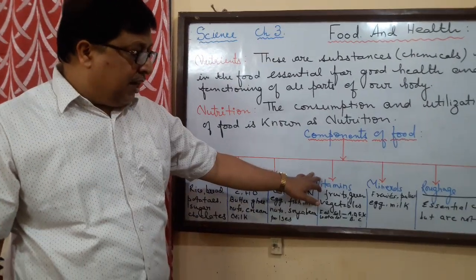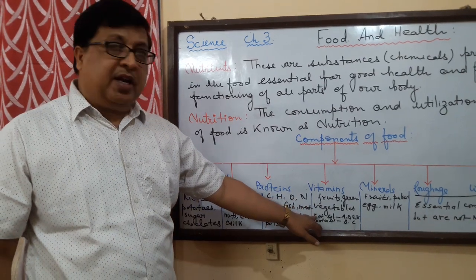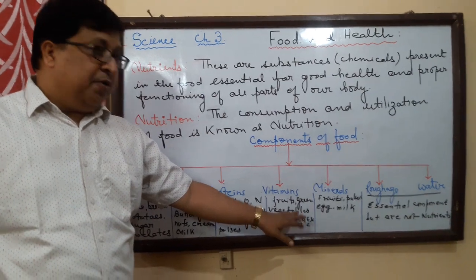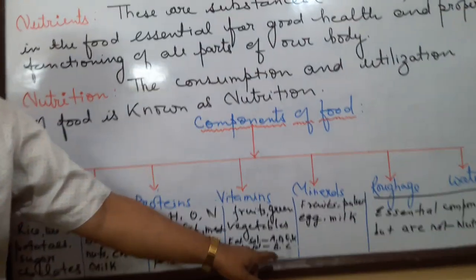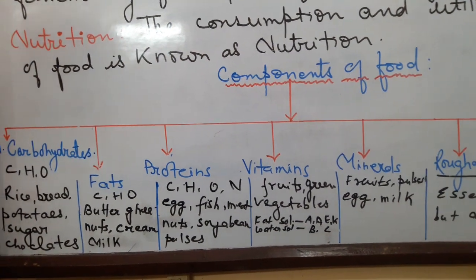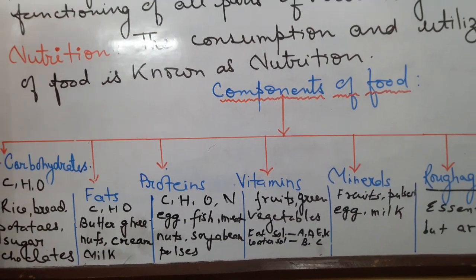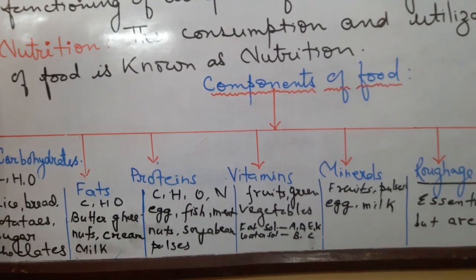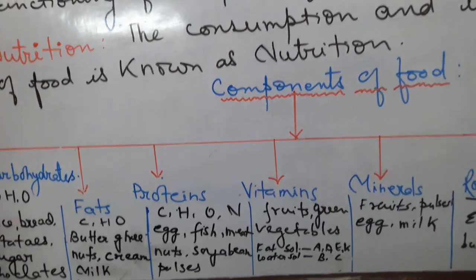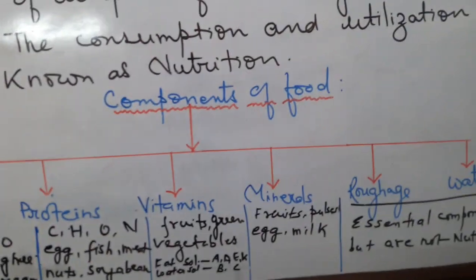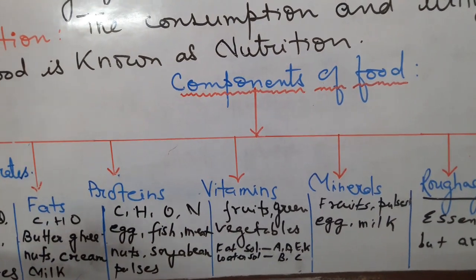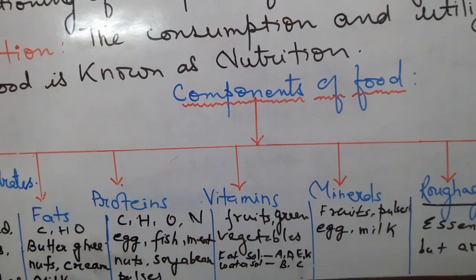Now these vitamins can again be classified under two heads. That is fat soluble vitamins: vitamin A, vitamin D, vitamin E and vitamin K are fat soluble vitamins, whereas vitamin B complex and vitamin C are water soluble vitamins. Vitamin D, of course, is synthesized or made in the body in the presence of sunlight.